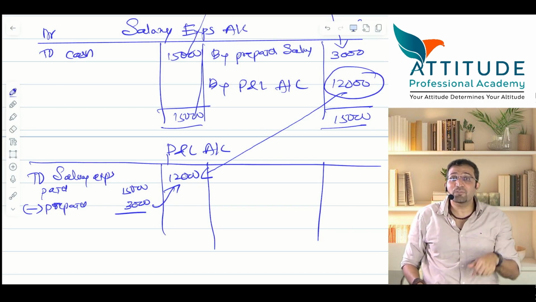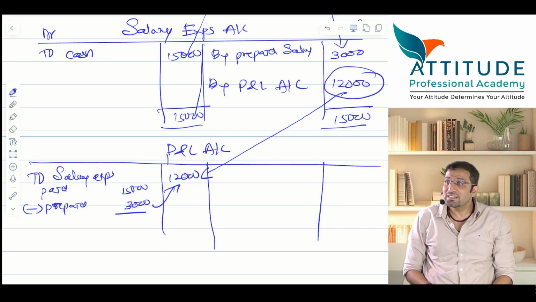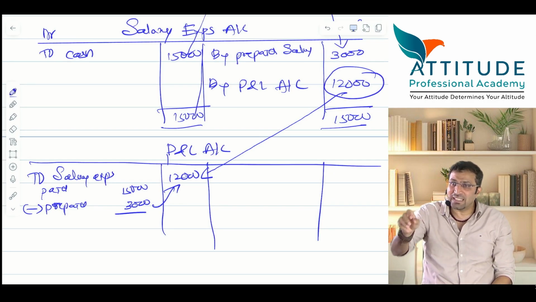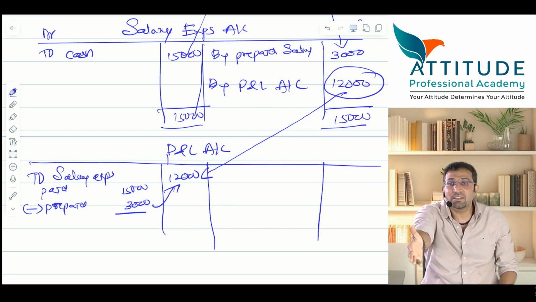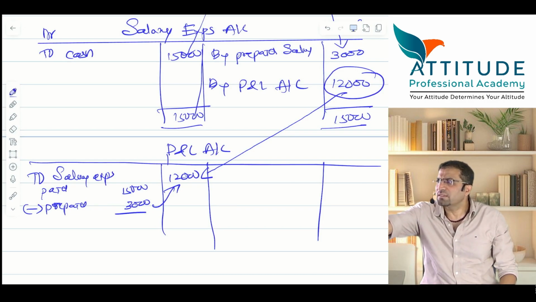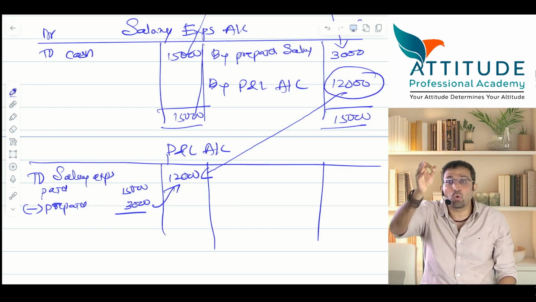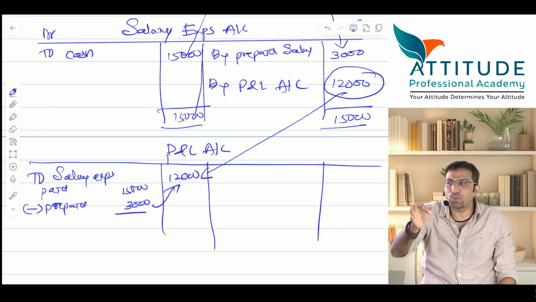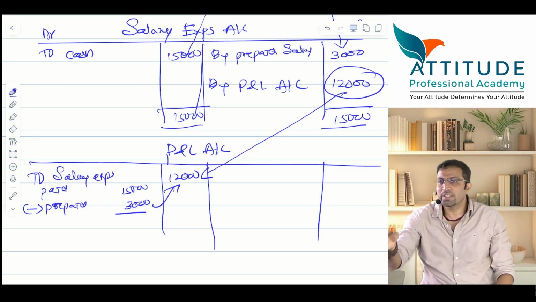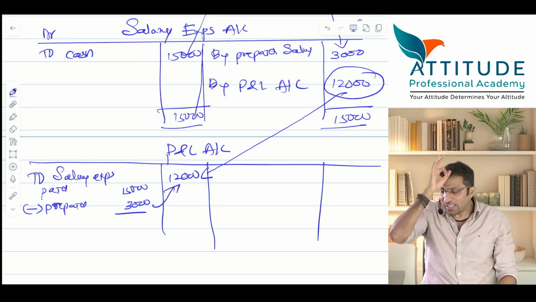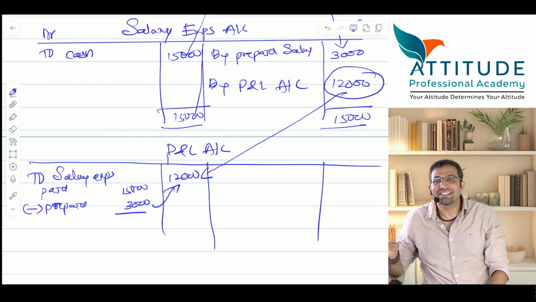There is a journal entry for outstanding salary as well as prepaid salary, and this outstanding salary, prepaid salary, has come because of which concept? Accrual concept. Throughout the world, India, USA, wherever you go, including Pakistan, accrual system of accounting is followed.